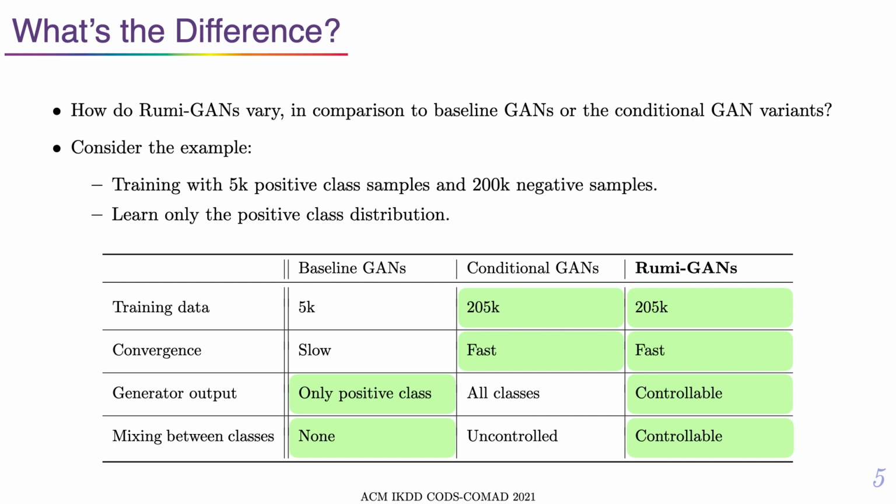Furthermore, the conditional GANs are prone to class mixing. That is, they might generate samples from the wrong class for a given class label. This is more likely to happen when one of the classes has much fewer samples than the others, as in the example considered here. We show that the Rumi GANs can control this mixing ratio through the weights in the loss term. In some cases, such as the Rumi variant of the least squares GAN, we can even achieve perfect separation, generating purely the desired positive class data. This is something the conditional variants cannot guarantee. In essence, Rumi GANs take the best of both worlds, the semi-supervised GANs and the unsupervised GANs.